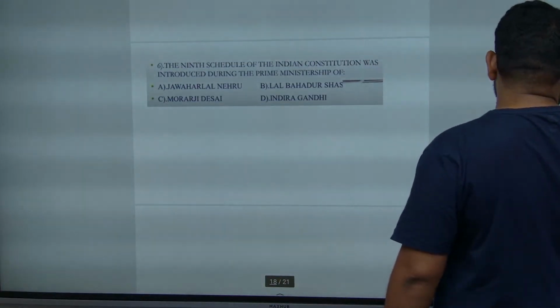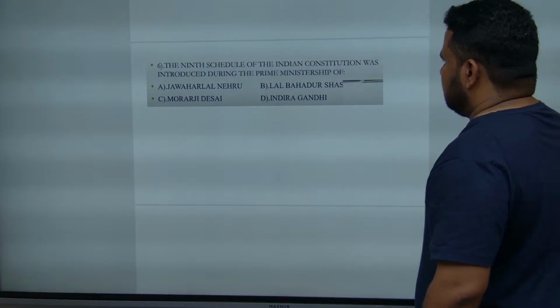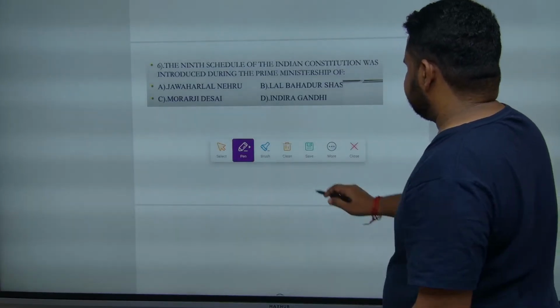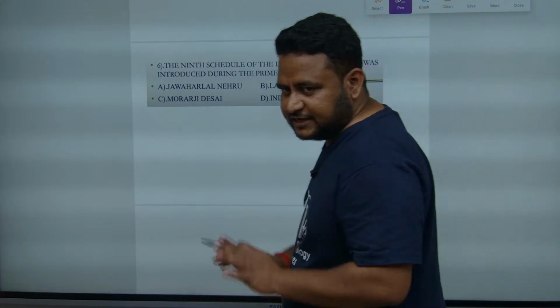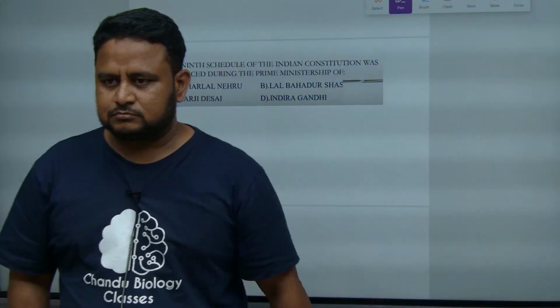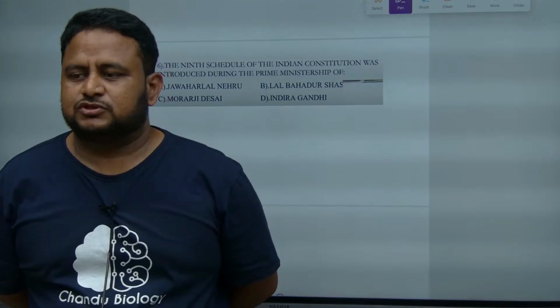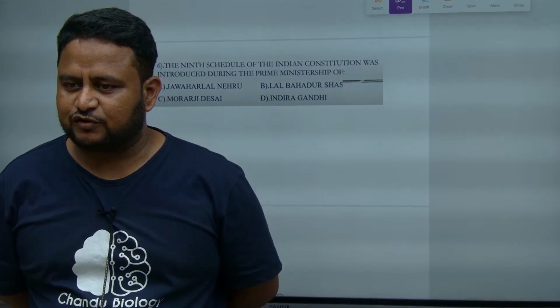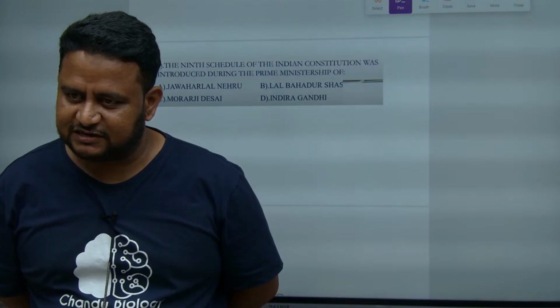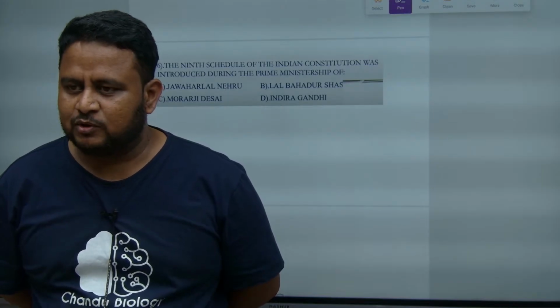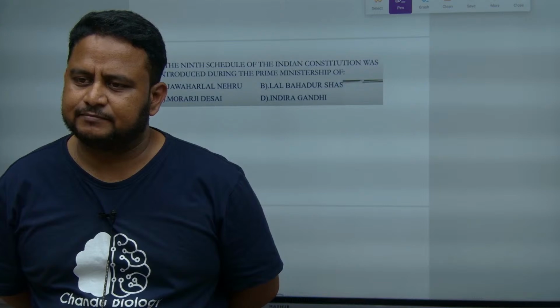Now look at this. The 9th schedule of the Indian Constitution was introduced under the Prime Ministership of whom? Think and answer. So 9th schedule was added through first constitutional amendment. First constitutional amendment took place in 1952. At that time, who was the Prime Minister of our country?